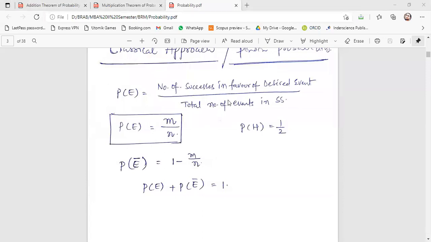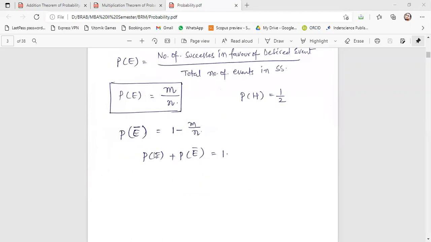Probability of E is equal to M by N, sir. M by N, right? So negative probability is equal to 1 minus M by N. So here in that problem what we are discussing, probability of blue ball will become P of B. What is P of B? 5 by 16, right? Because there are 5 blue balls, total number of balls are 16. So 1 minus P of B means 1 minus 5 by 16, right?